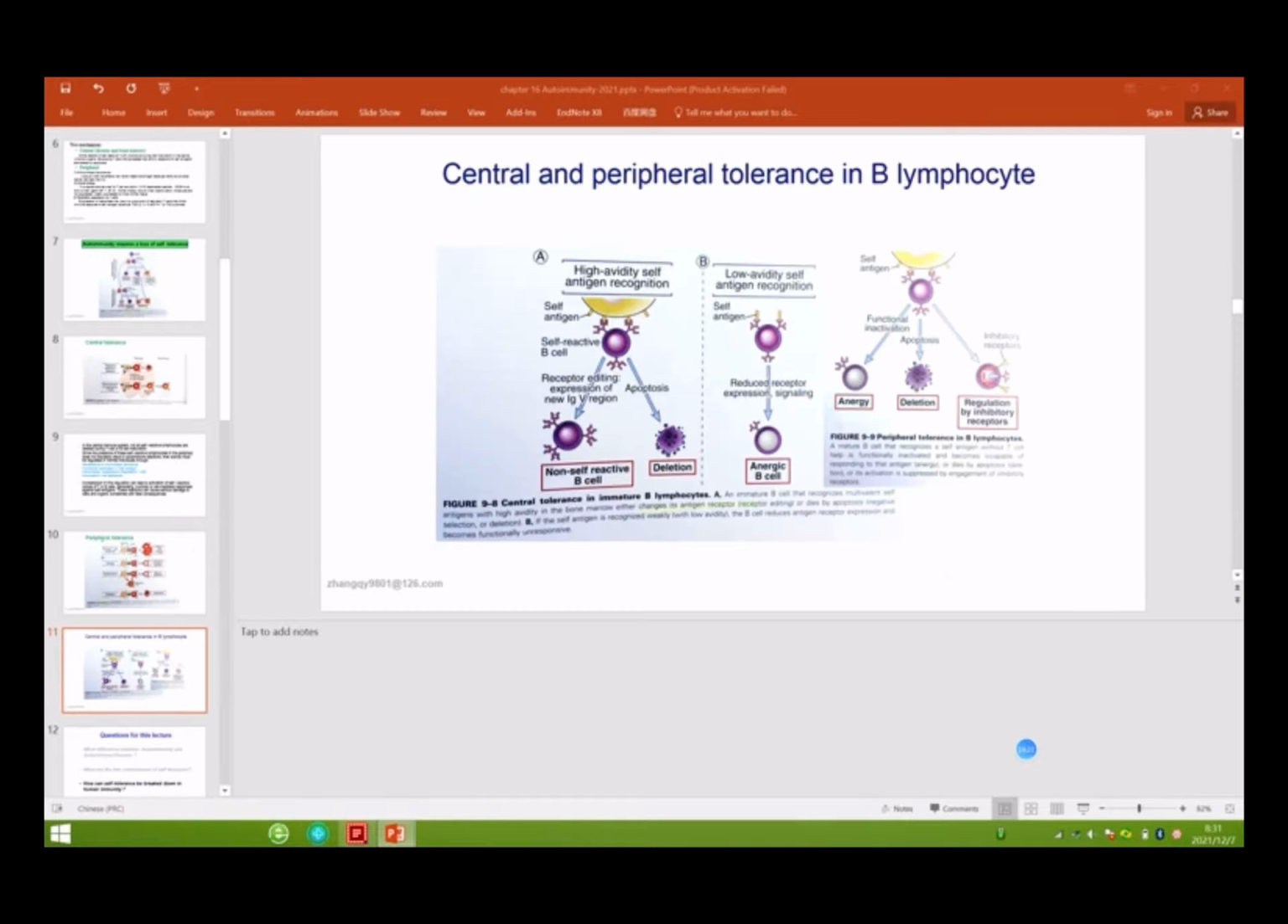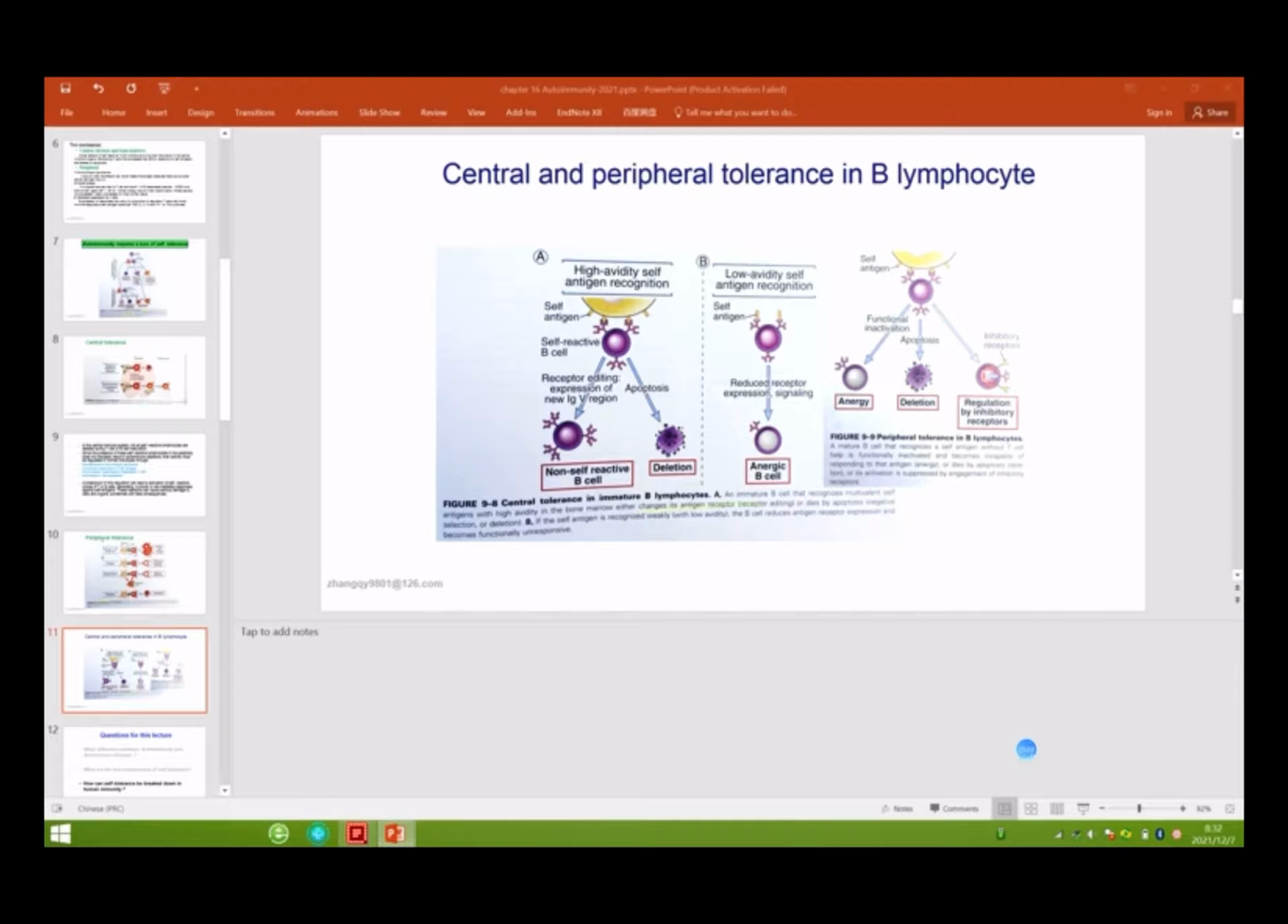So this picture just summarizes. We were just talking about the T cell, right? And for the B cell, they have a similar mechanism. First is central, and second is peripheral. In the central, if the B cell recognizes self-antigen, it will undergo apoptosis. Only the non-self-reactive B cell can survive in the bone marrow. Okay? But some self-reactive B cells leave the bone marrow and go outside.